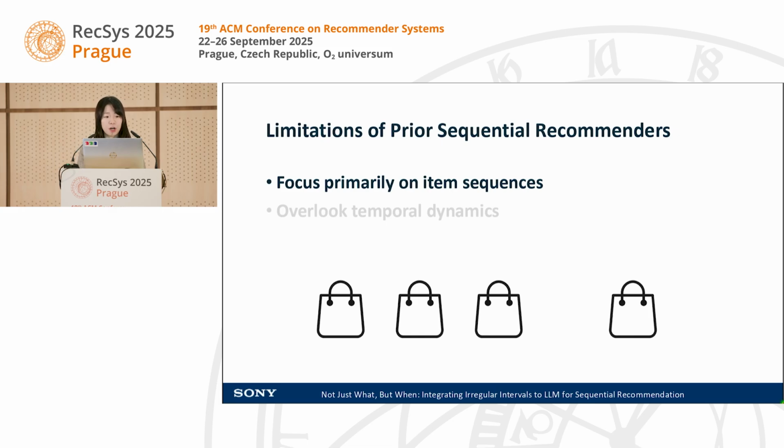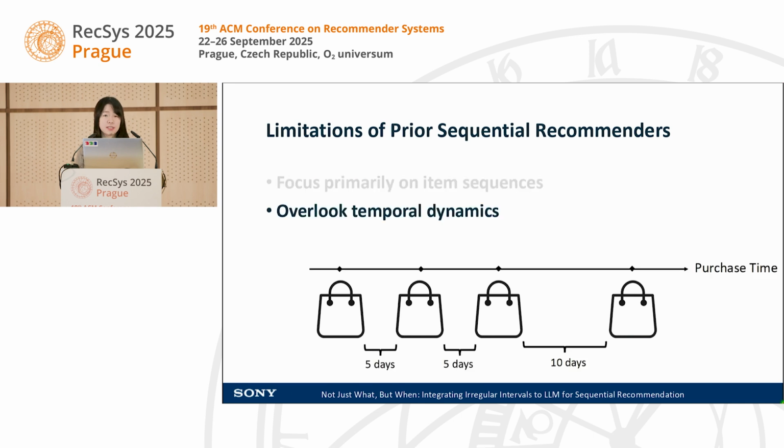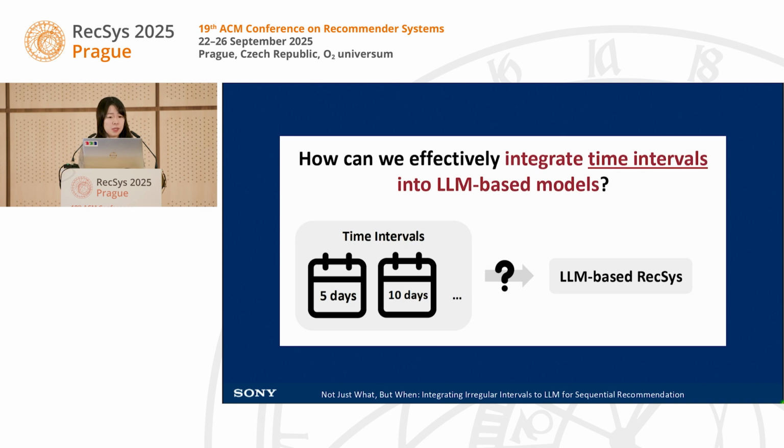In previous sequential recommenders, we found that some of the work focused primarily on item sequences, which overlook the temporal dynamics. This figure is an example of a user purchase history. For each purchased item, there's a purchase timestamp. If we calculate the time difference between two consecutive items, we call it the interval, which is 5 days and 10 days. In our work, we want to include this information in our model. So our research question is, how can we effectively integrate time intervals into an LLM-based model?